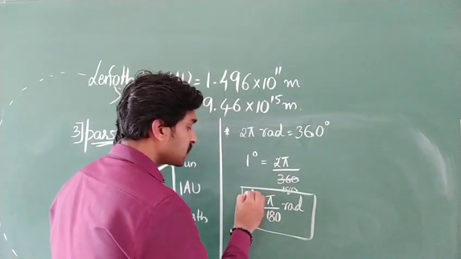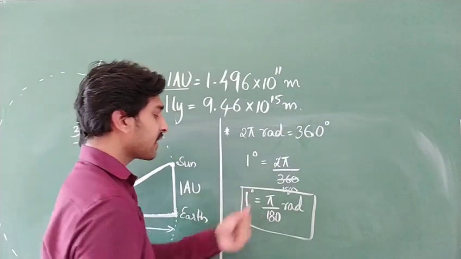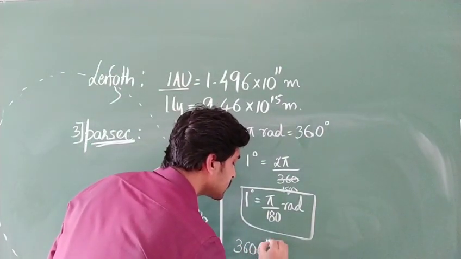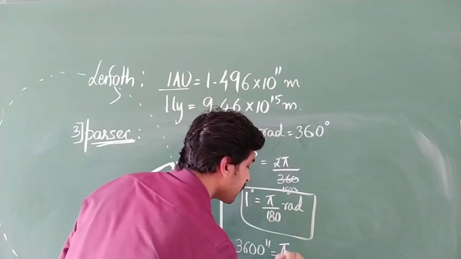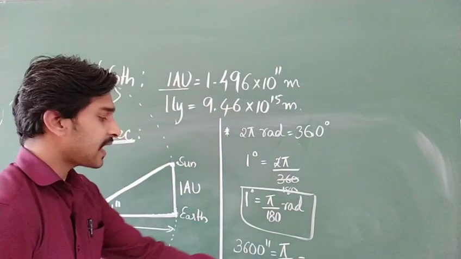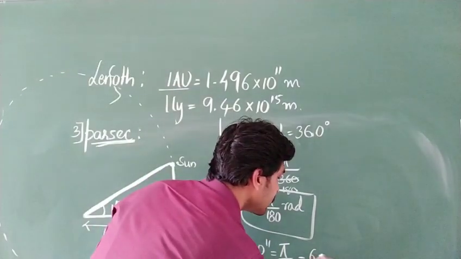So this 1 degree I can write as 3600 seconds is equal to pi by 180 radian, and this is again equal to 60 minutes.